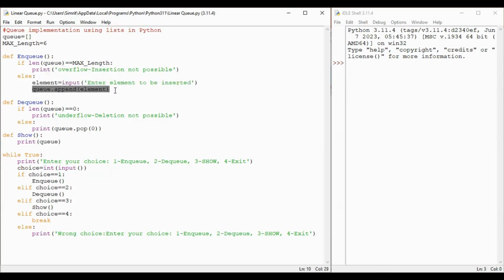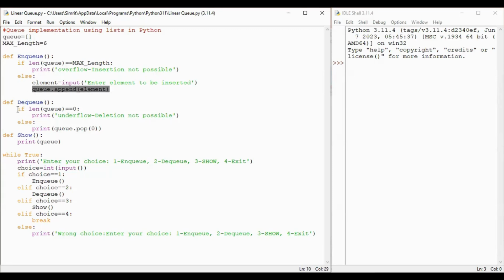So in Python, we have append function in lists. So we are implementing queues using lists. So I'll use append function to add my element in queue. So queue is a list which I have taken, right? So currently I initialized it as an empty list and then I add element after taking it from user.